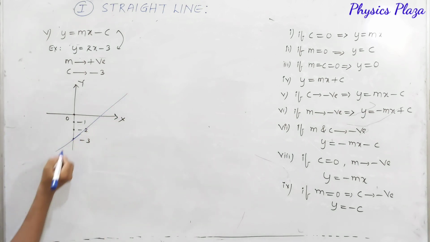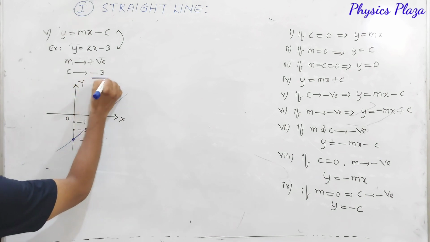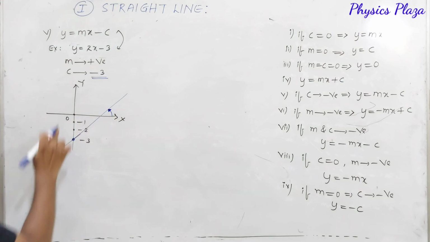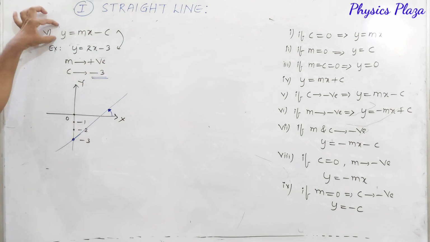The graph is going to be cutting at minus 3. So that y-intercept is minus 3, that is negative. And here it is an acute angle, so the slope is going to be positive. This is how we will get a graph for y is equal to mx minus c.